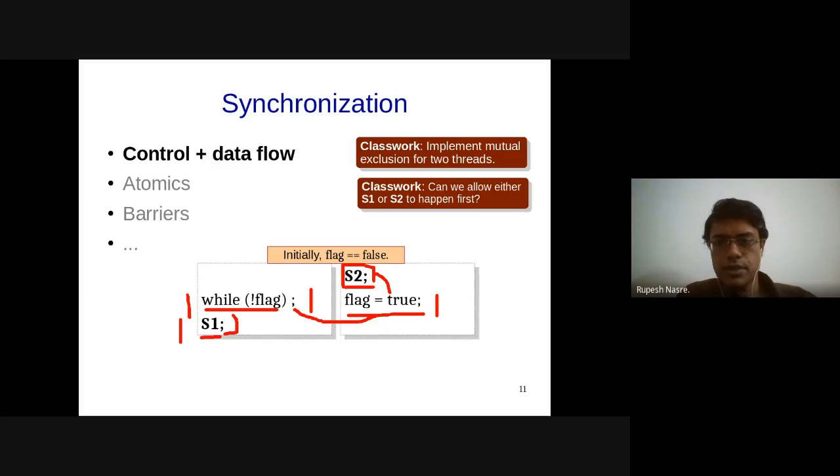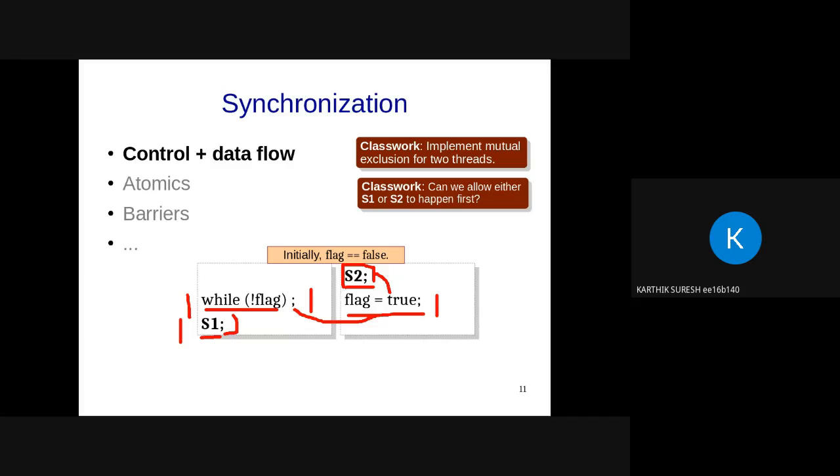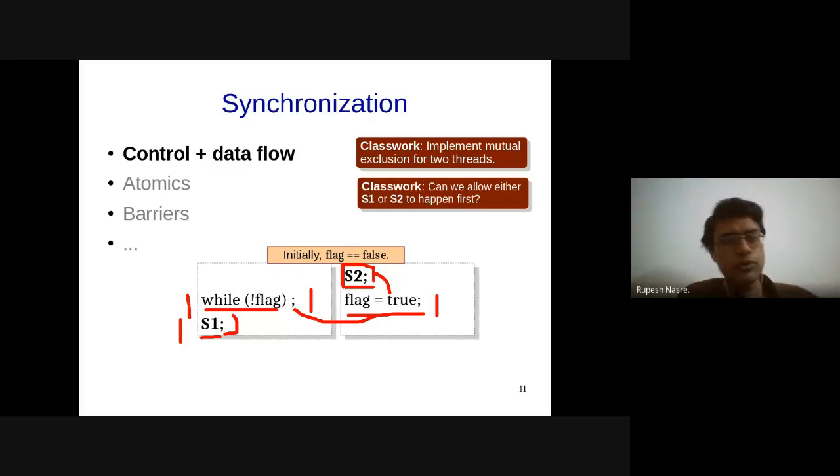Suresh is suggesting flag equal to false; if ID equals 0, while flag, S1, flag equal to 1. Yeah. So the initial value of flag will change what will be executed first. Yeah, the initial value could be arbitrary, and depending upon, oh, I see.